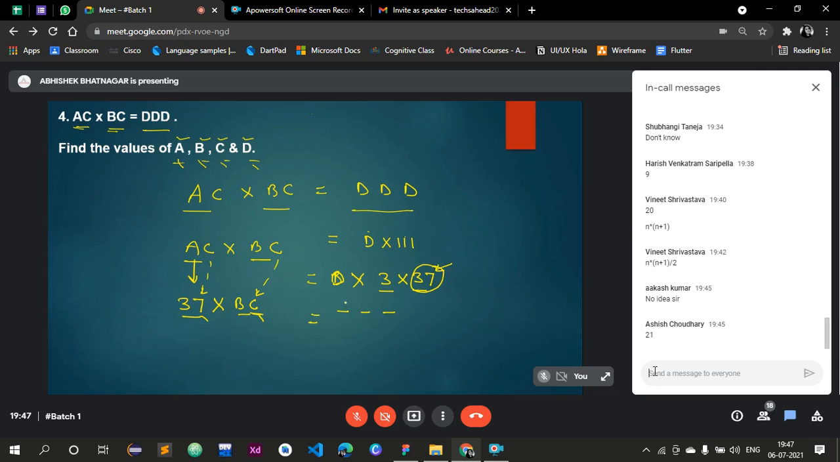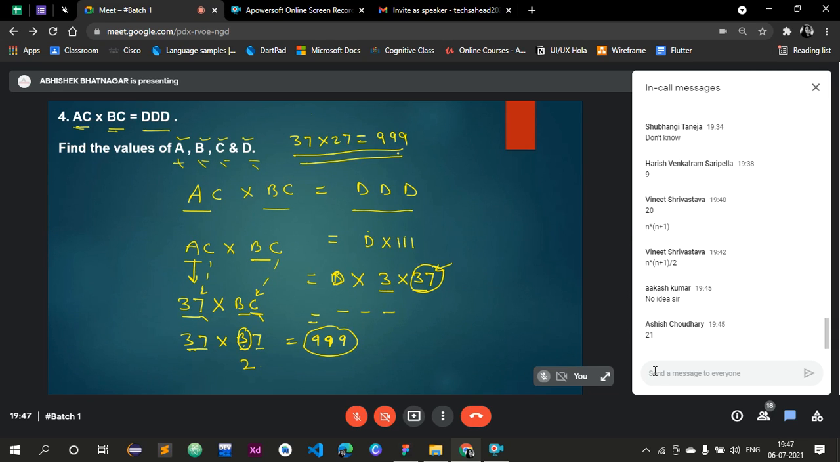So 7 into 7, what is the unit digit? 9. That means the number should be in the form 37 into B7 is equal to 999. Now if we check, we will find that B should be 2. Or you can divide 999 by 37, then you will get 27. So the result is 37 into 27 is equal to 999.